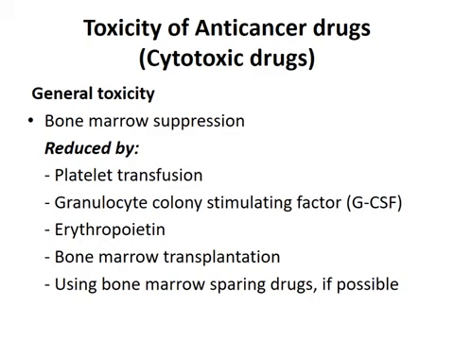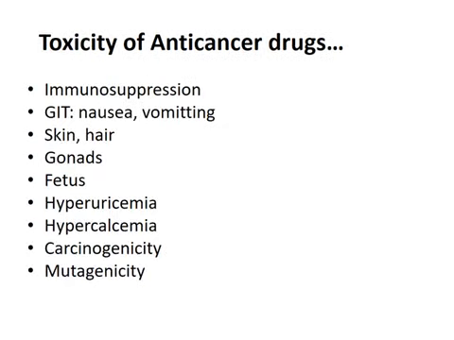Toxicity of anti-cancer drugs. General toxicity, that is bone marrow suppression, which is reduced by platelet transfusion, granulocyte colony stimulating factor GCSF, erythropoietin, bone marrow transplantation. So if possible, use bone marrow sparing drugs.